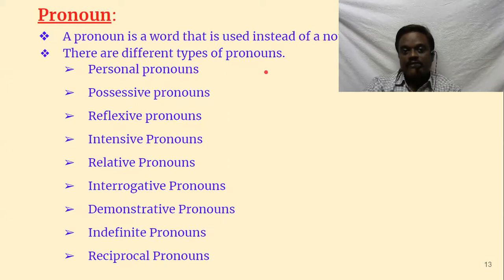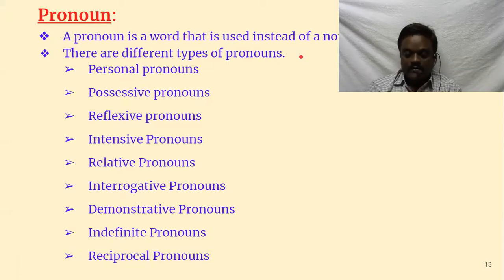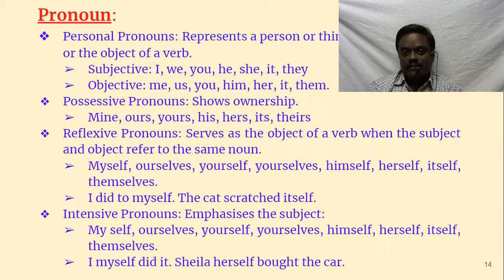So there are different types of pronouns: personal pronouns, possessive pronouns, reflexive pronouns, intensive pronouns, relative pronouns, interrogative pronouns, demonstrative pronouns, indefinite pronouns, reciprocal pronouns. Let us try to understand each pronoun one by one. First one, personal pronouns: they represent a person or a thing, and can be the subject of the verb or object of a verb. It can be both. Subject of the verb means it appears in the subject position.